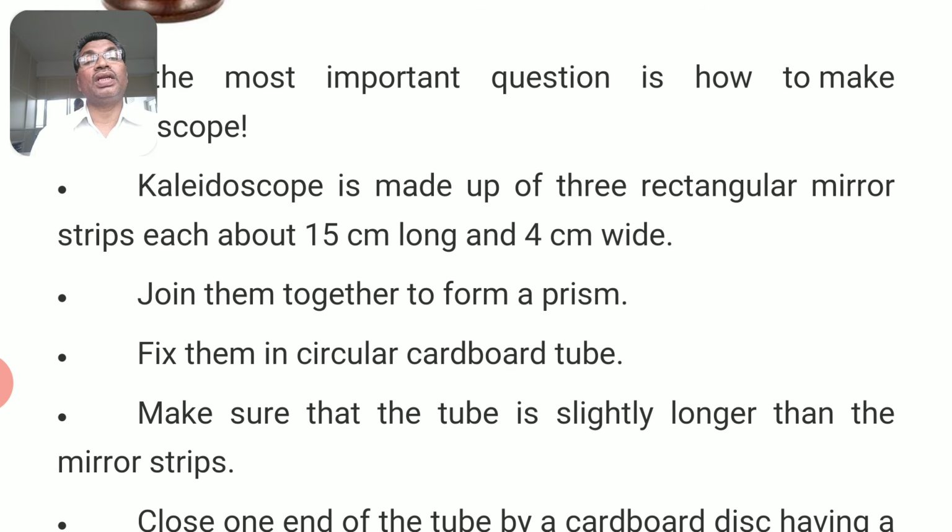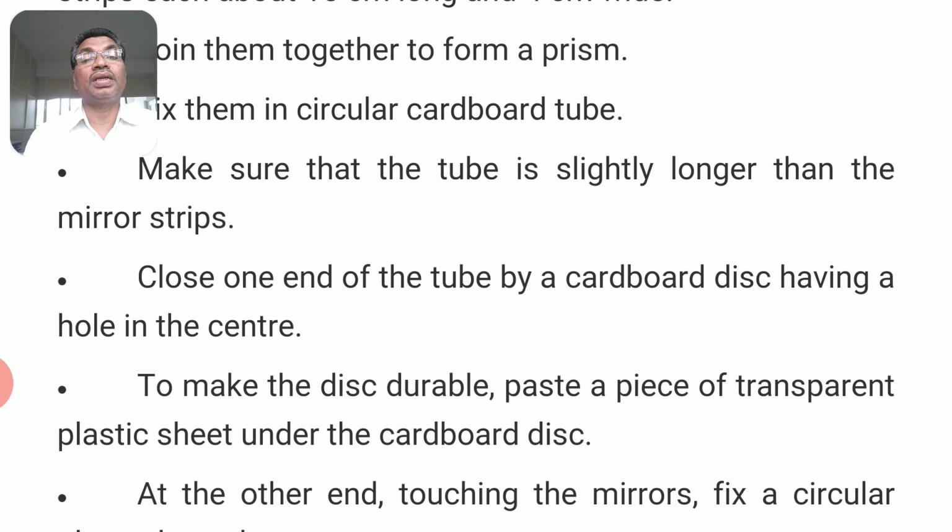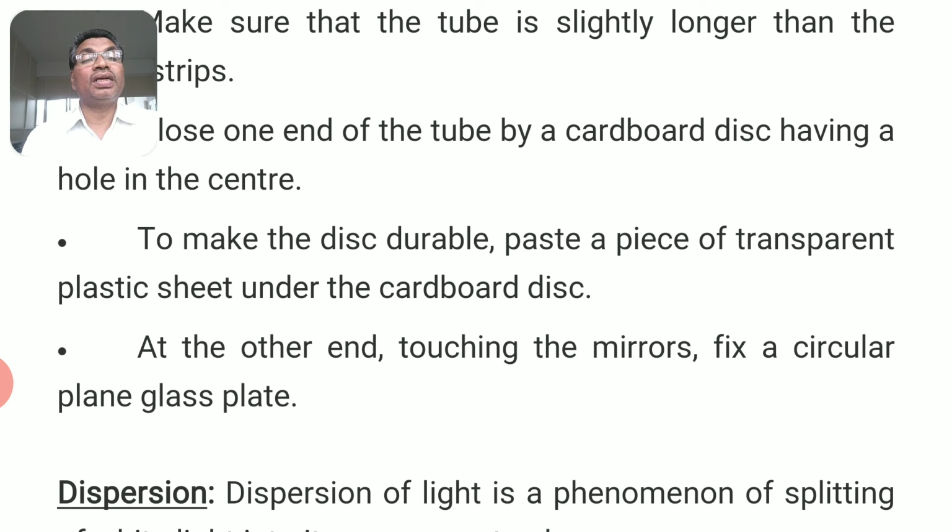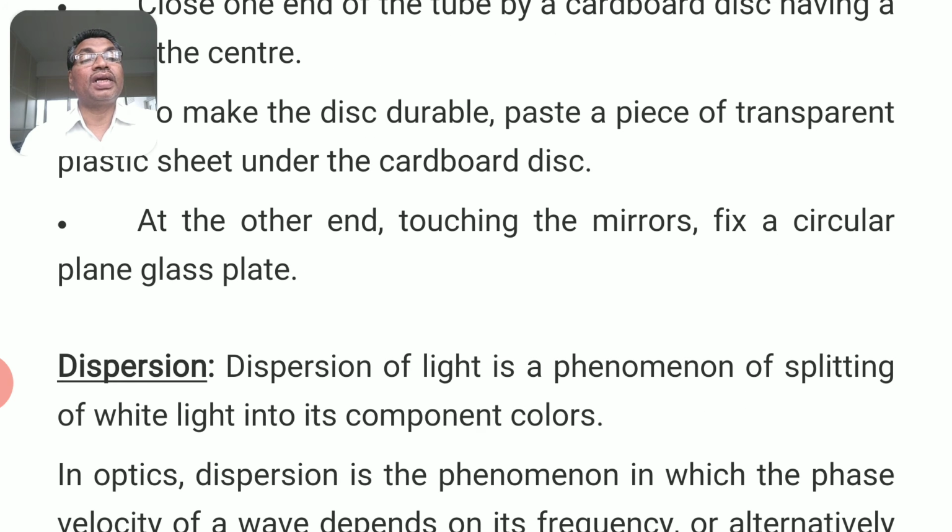A kaleidoscope is made up of 3 rectangular mirror strips, each about 15 centimeters long and 4 centimeters wide. Join them together to form a prism. Fix them in a circular cardboard tube. Make sure that the tube is slightly longer than the mirror strips. Close one end of the tube by a cardboard disc having a hole in the center. To make the disc durable, paste a piece of transparent plastic sheet under the cardboard disc. At the other end, touching the mirrors, fix a circular plain glass plate.